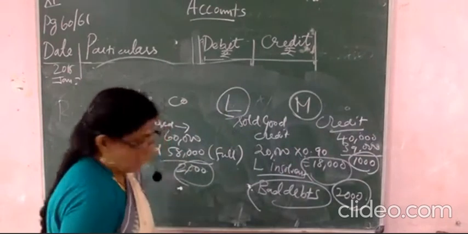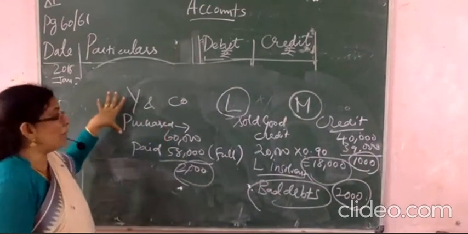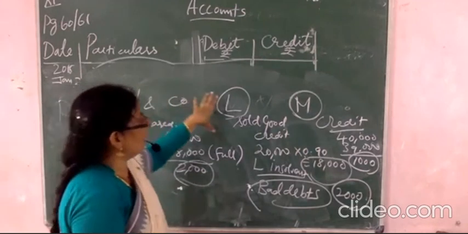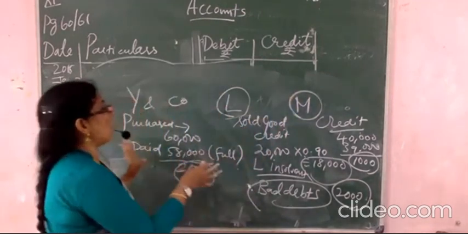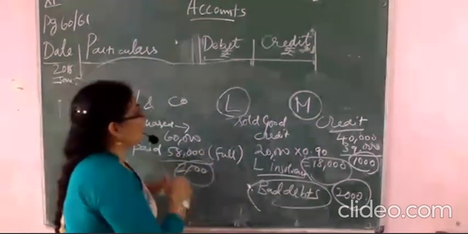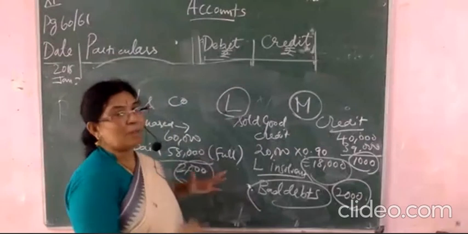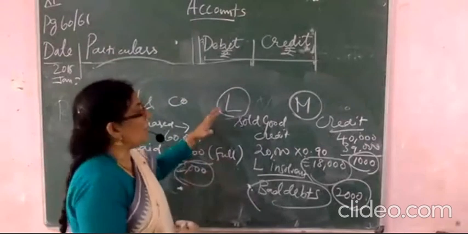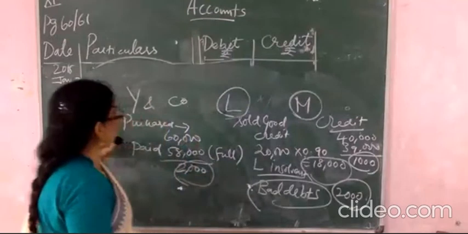So now you understood, this is related with the YN company, and then sold goods to L and sold goods to M. First you have to see to whom they are selling the goods, whether they received the check or not, whether they received the cash or not. Then after that you have to proceed with the journal entries. Clear now?